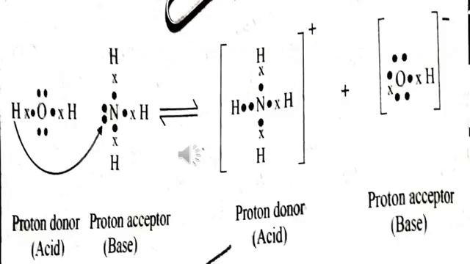It is another example of Bronsted-Lowry acid and base. It is example number 2. Here water H2O is reacting with ammonia NH3 to produce ammonium ion and hydroxyl ion.